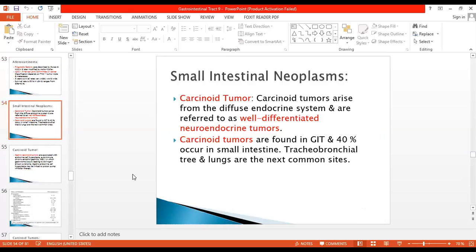The newer name for the carcinoid tumor is well-differentiated neuroendocrine tumor. They are found in the gastrointestinal tract, and 40% of the GI tract tumors occur in the small intestine. The other areas where you can find carcinoid are the tracheobronchial tree and lungs. They are the most common sites for the carcinoid tumor.